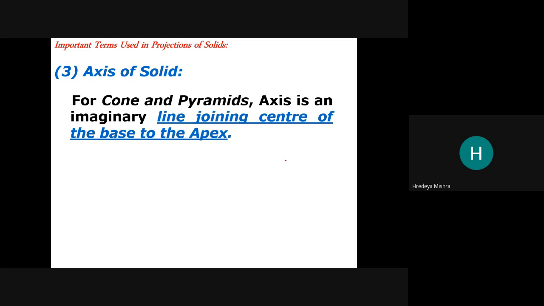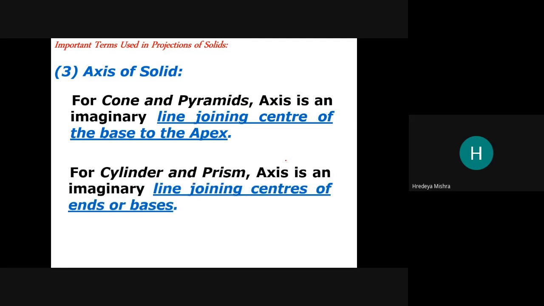For the cylinder and the prism, the axis is an imaginary line joining the centers of the two ends or bases.